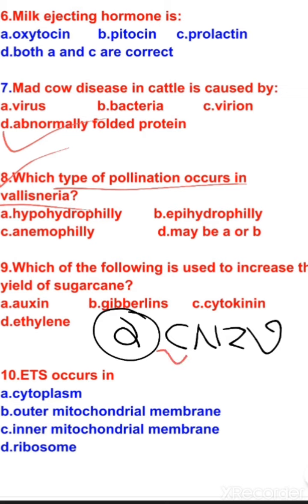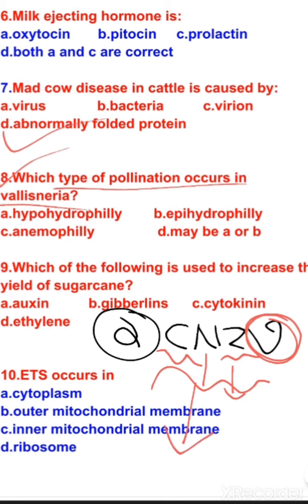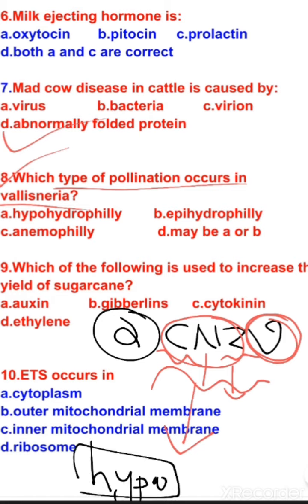C means Ceratophyllum, N means Najas, Z means Zostera, and V means Vallisneria. In CNZ, the type of pollination is hypohydrophily, and in Vallisneria the type of pollination is epihydrophily.